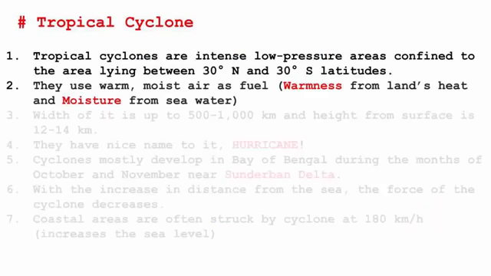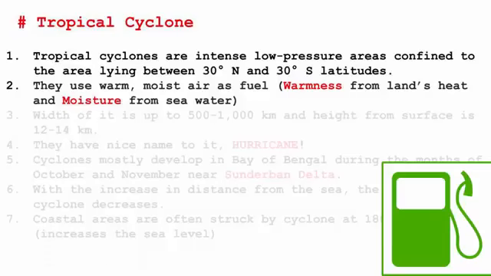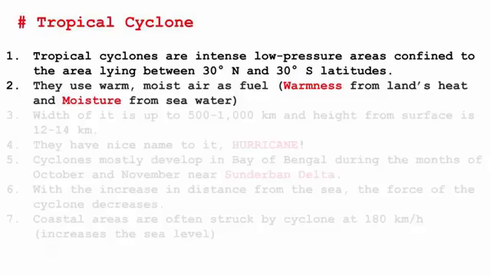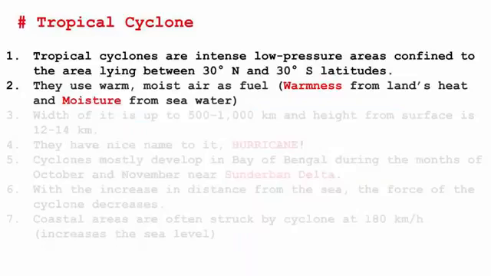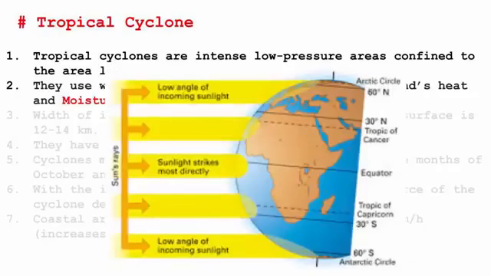So now let's try to understand their creation, how these tropical cyclones are formed. So remember this, a tropical cyclone needs warm air and moist air as a fuel. Without this, it cannot be created. So now try to understand warmness, okay? Warmness is received from land's heat. So remember, land gets heated much faster than water. And in the tropical area near the equator, the sun rays are always direct. The land will be heating much faster than water.